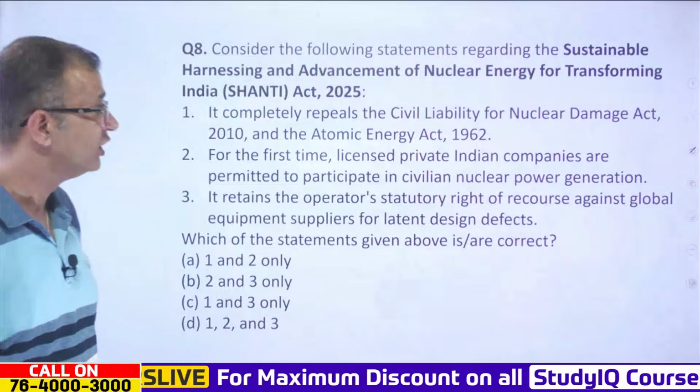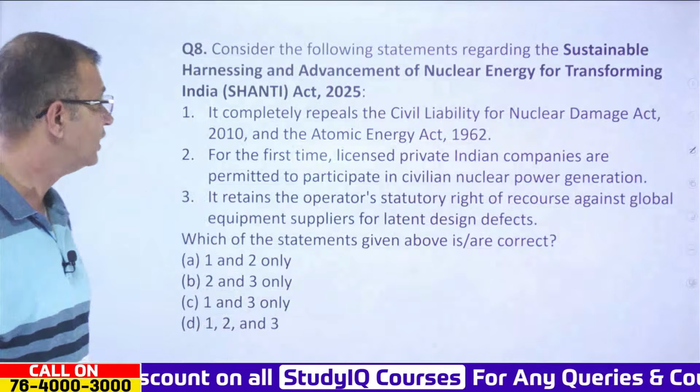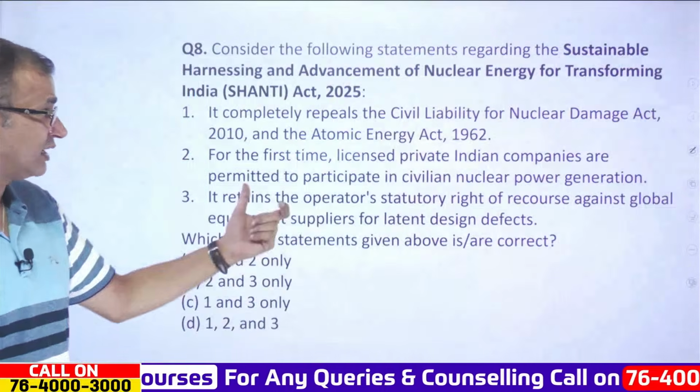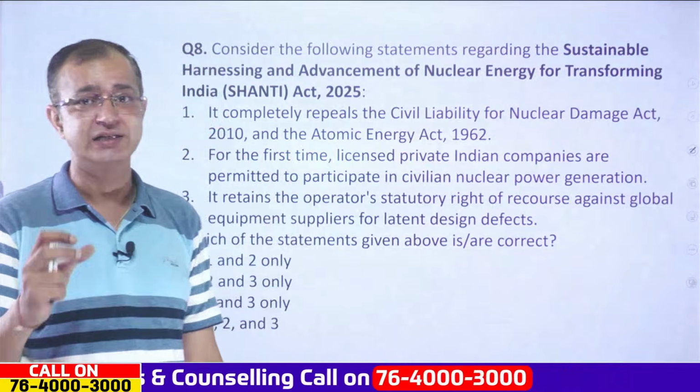Now coming to the next one, consider the following statements regarding the Sustainable Harnessing and Advancement of Nuclear Energy for Transforming India, that is the SHANTI Act of 2025. The first one: it completely replaced the CLNDA, that is the Civil Liability for Nuclear Damage Act 2010, and the Atomic Energy Act of 1962.